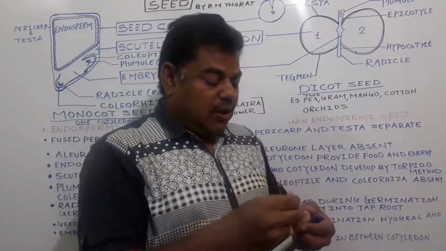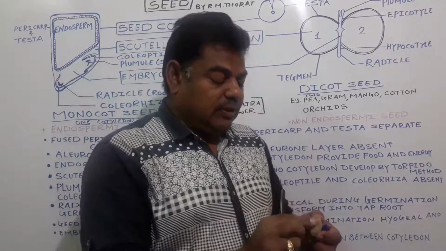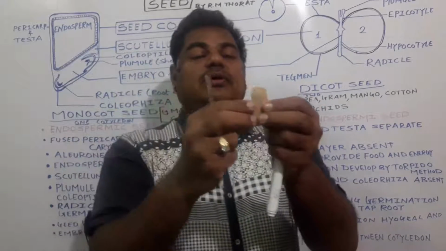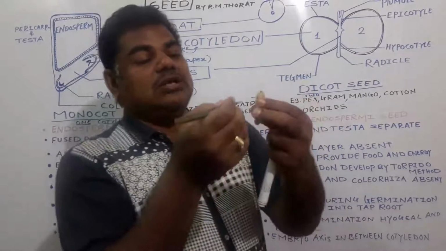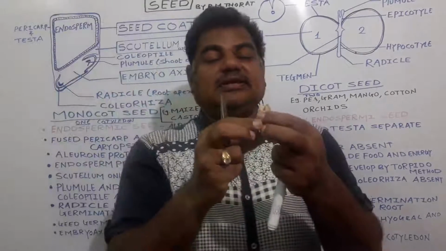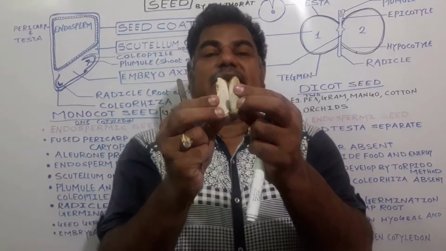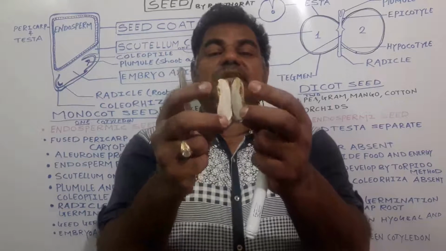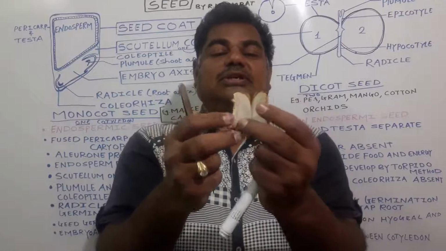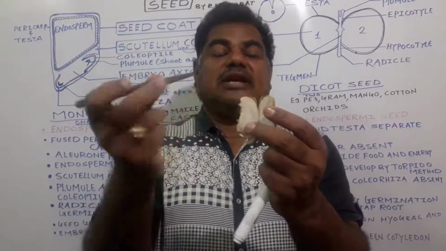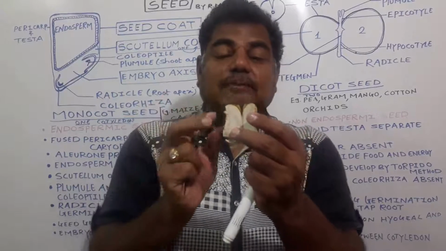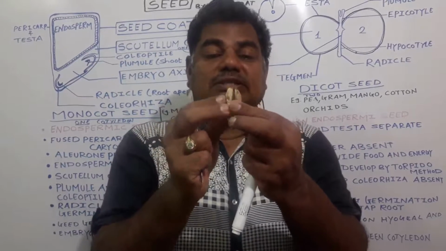If you take out this seed like this, see here, two cotyledons are present, one cotyledon and this one the second cotyledon. Due to these two cotyledons, we call this seed a dicot in the case of mango. This one, a dicot seed.